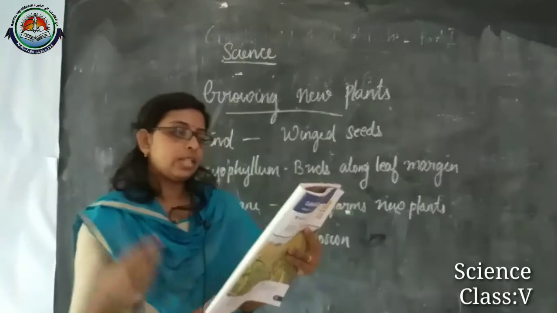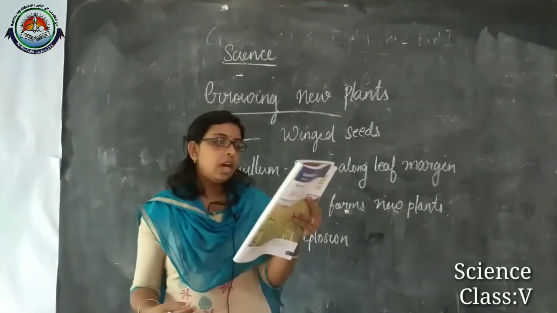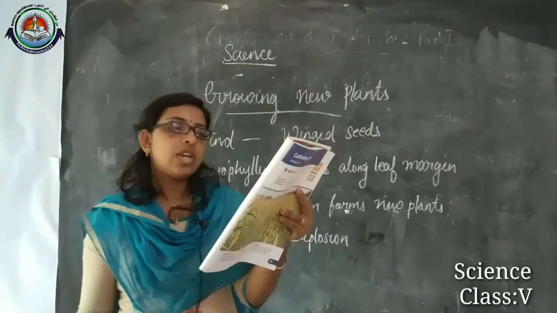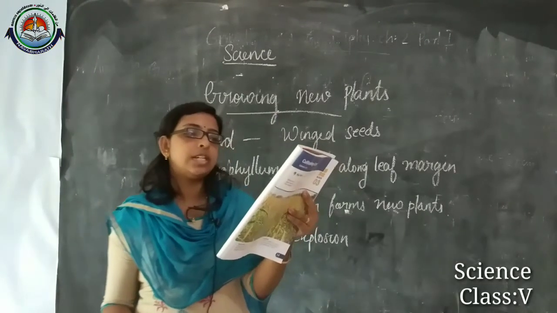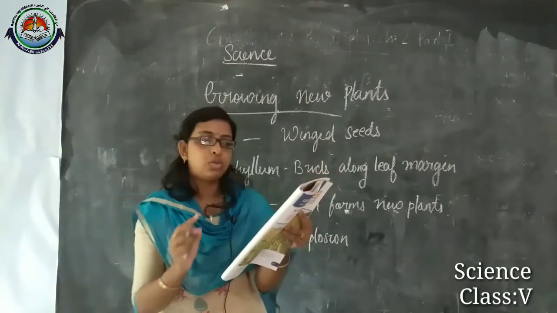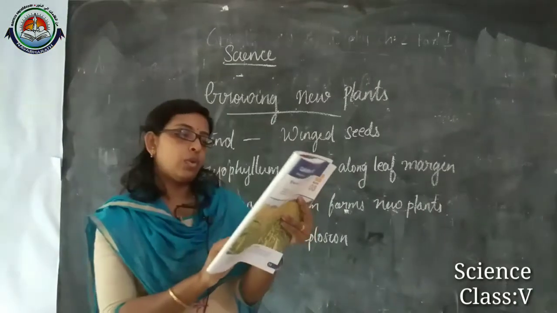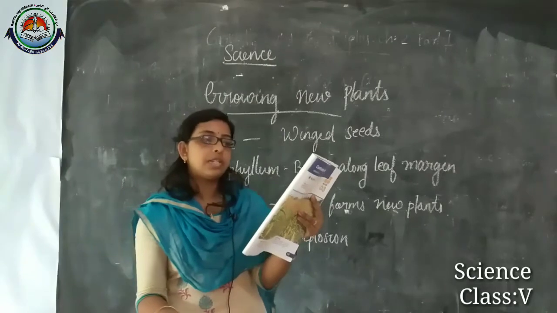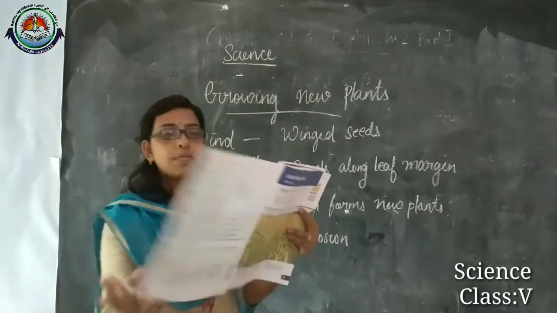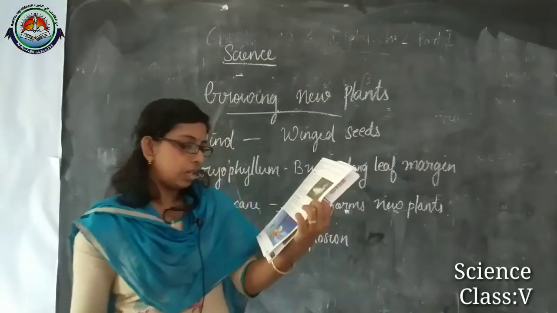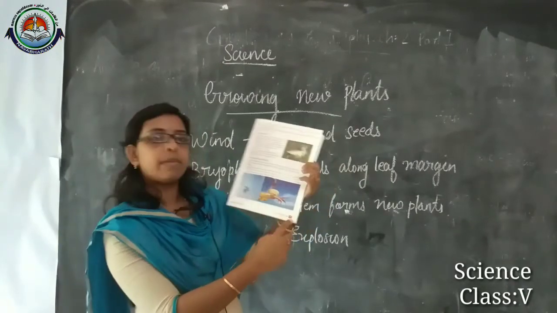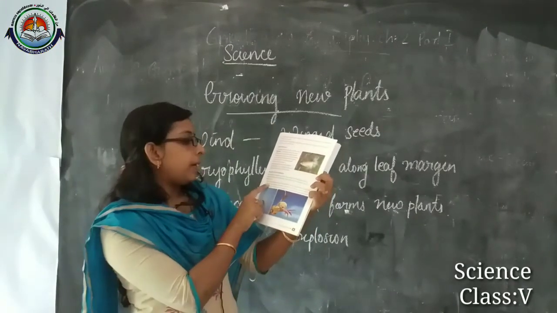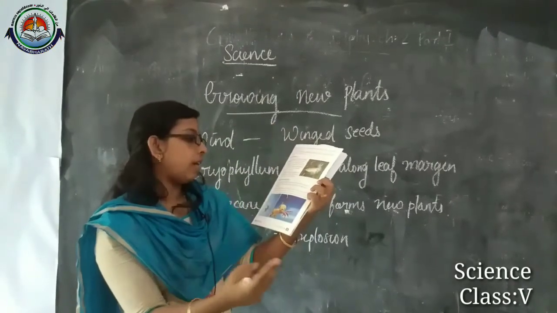Then the next question, state two features which help in the dispersal of seed by wind. Its answer you can take from the same page number 9. Two points we have to write.